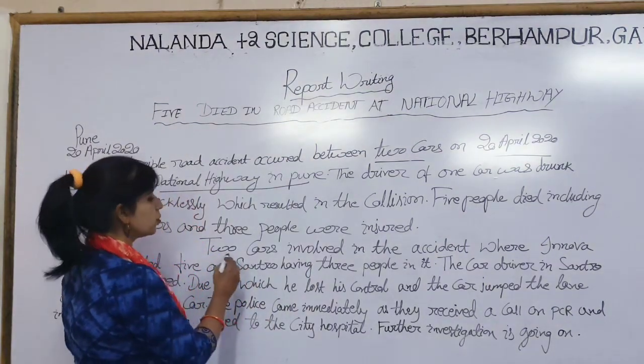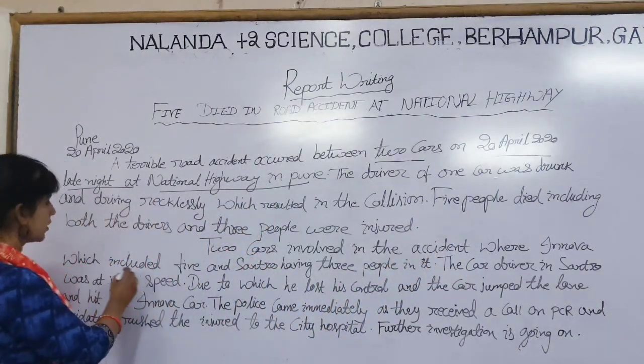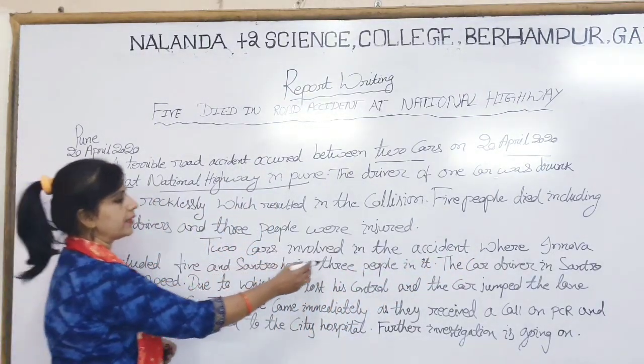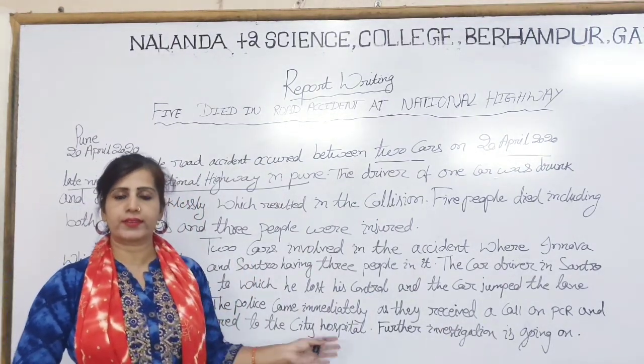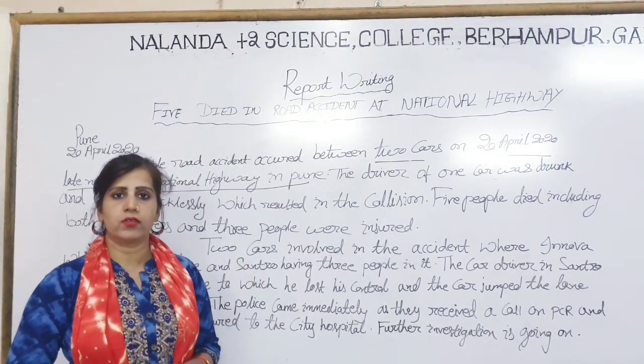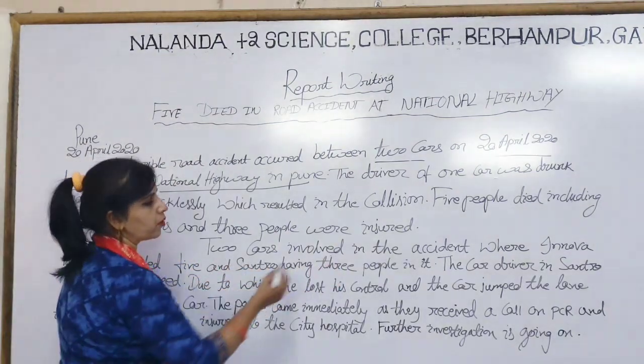So here I have written: the two cars involved in the accident were an Innova, which had 5 people in it, and a Santro, having 3 people in it. Here I have taken the example of 2 cars in a road accident, that is Innova and Santro. In the Innova, 5 people were there, and in the Santro, 3 people.